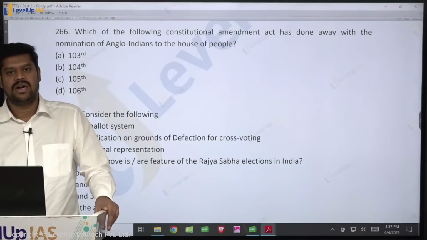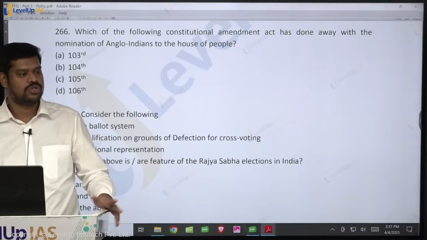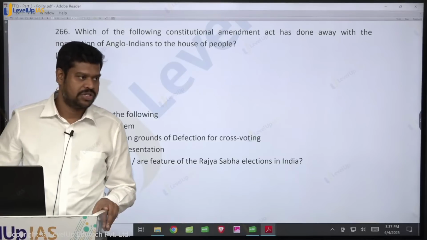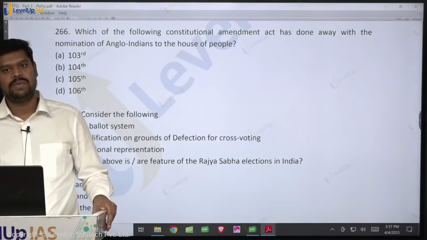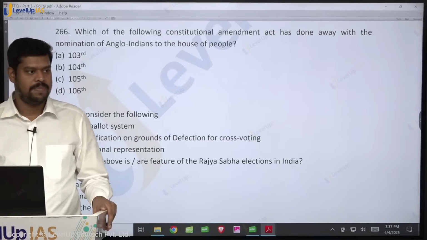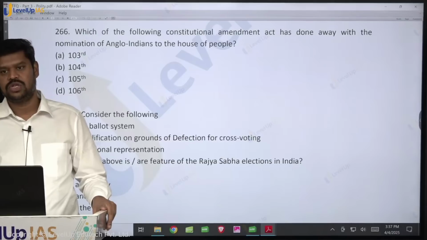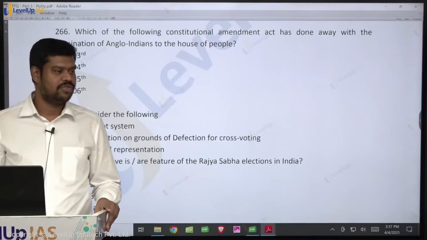What about the 104th Constitutional Amendment Act? They have done away with the Anglo-Indian nomination, while they have given extension to the representation of the scheduled caste and scheduled tribe, but the nomination to the Anglo-Indians has been done away with. 104th Constitutional Amendment Act. What about the 105th Constitutional Amendment Act?